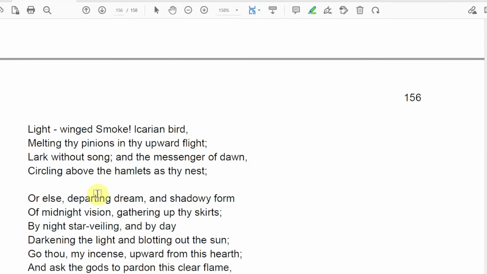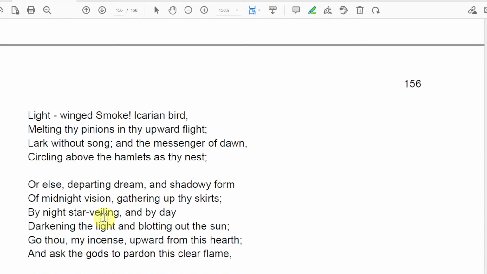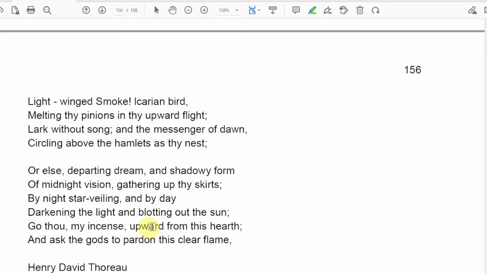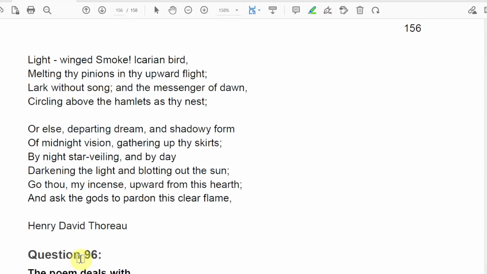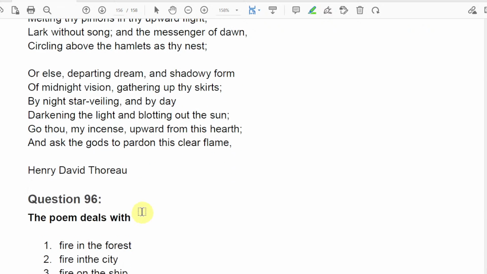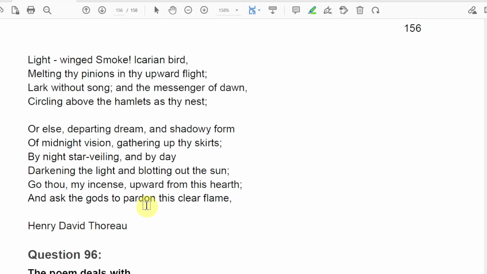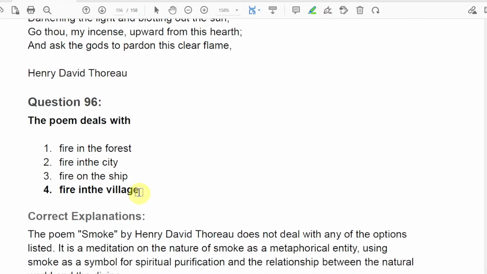How will you understand? Circling above the hamlet as thy nest, departing dream, midnight, gathering up thy skirts, by night, by day darkening the light, blotting out the sun, go thou my incense upward. How do we know that it is talking about the village? How do we understand that it is talking about the forest, city or ship?